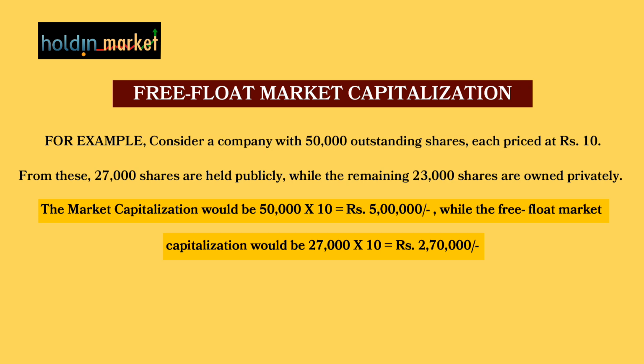So let's understand this example in a more elaborate manner. For example, consider a company with 50,000 outstanding shares, each priced at Rs 10. From this, 27,000 shares are held publicly, while the remaining 23,000 shares are owned privately. The market capitalization would be 50,000 into 10, which is 5 lakh, while the free float market capitalization would be 27,000 into 10, 2,70,000.